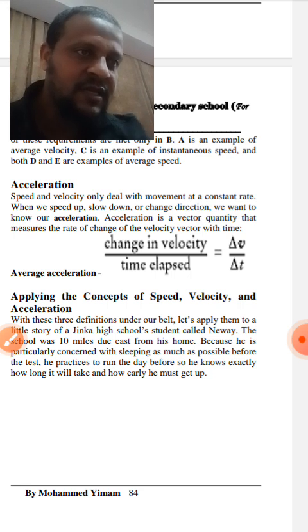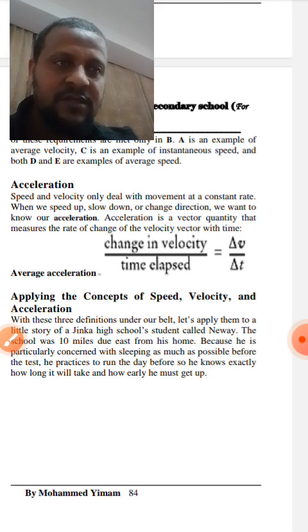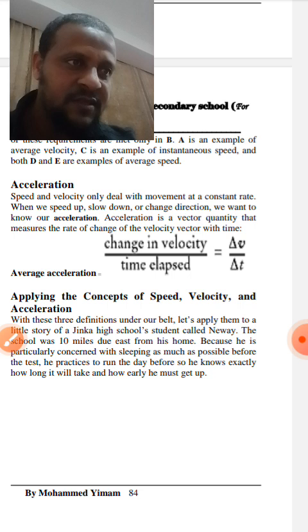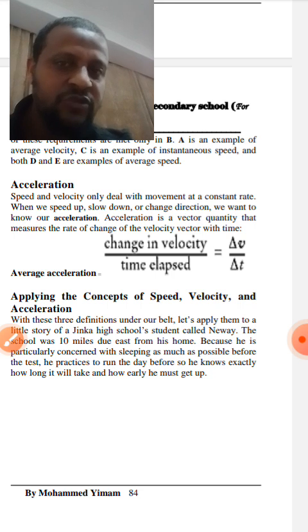This is the XY axis. And this is, it shows by the graph the home, 10 miles, 30, 40, the test center. So it shows like this. The instantaneous velocity.